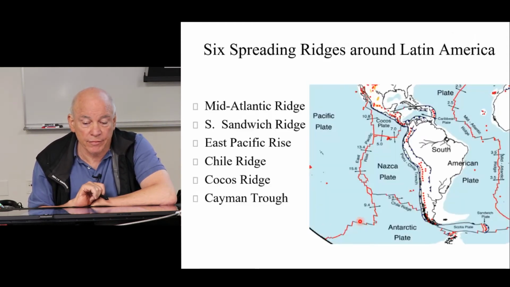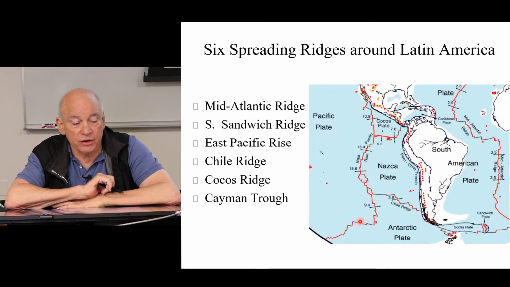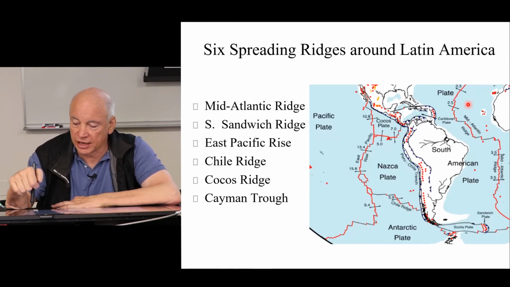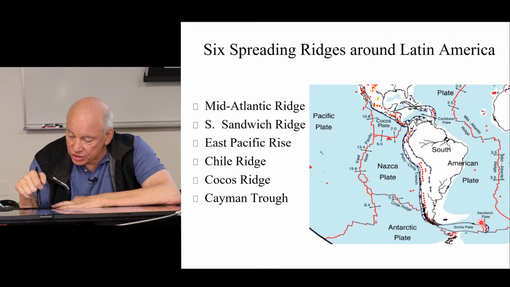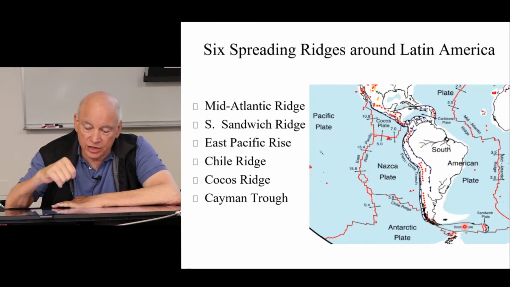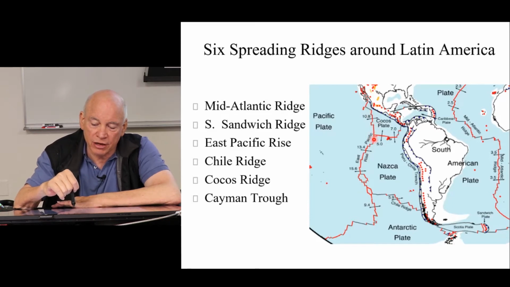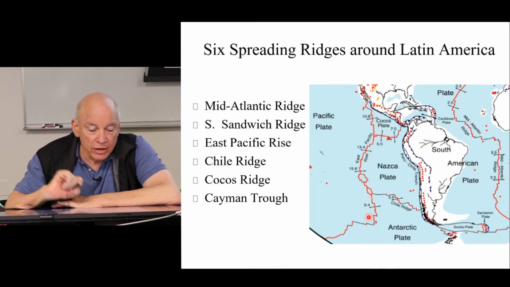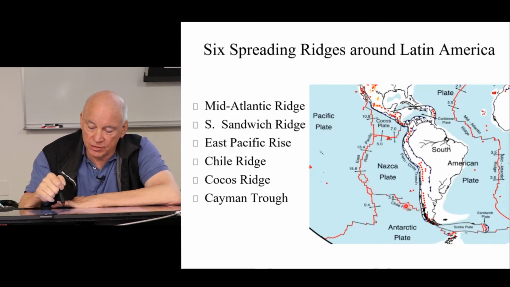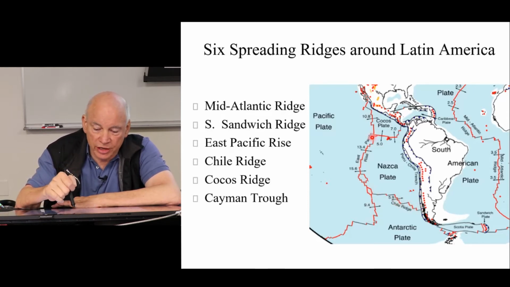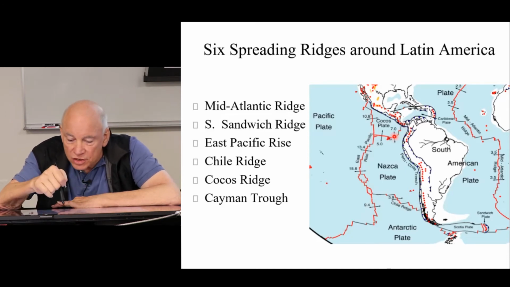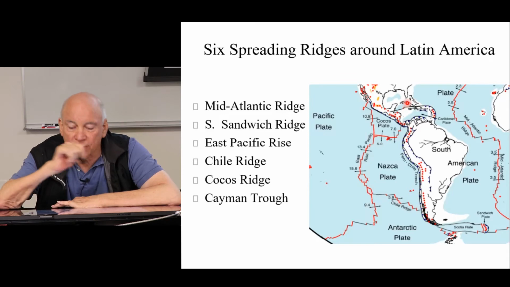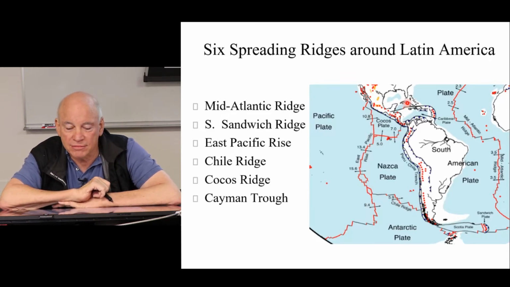Very simple. So let's go back to the spreading ridges, the divergent plate boundaries around Latin America. There are 6 of them. We've talked about the Mid-Atlantic Ridge. We haven't really mentioned the South Sandwich Ridge, but it's in here. There's the East Pacific Rise, which is like the Mid-Atlantic Ridge, but it's on the east side of the Pacific. It doesn't go down the middle of the ocean like it does in the Atlantic. There's the Chile Ridge, which comes in here like this. There's the Cocos Ridge, which comes in here like this. And then there's a little ridge in here, you can hardly see it. It's called the Cayman Trough. It's the shortest spreading ridge on the planet.